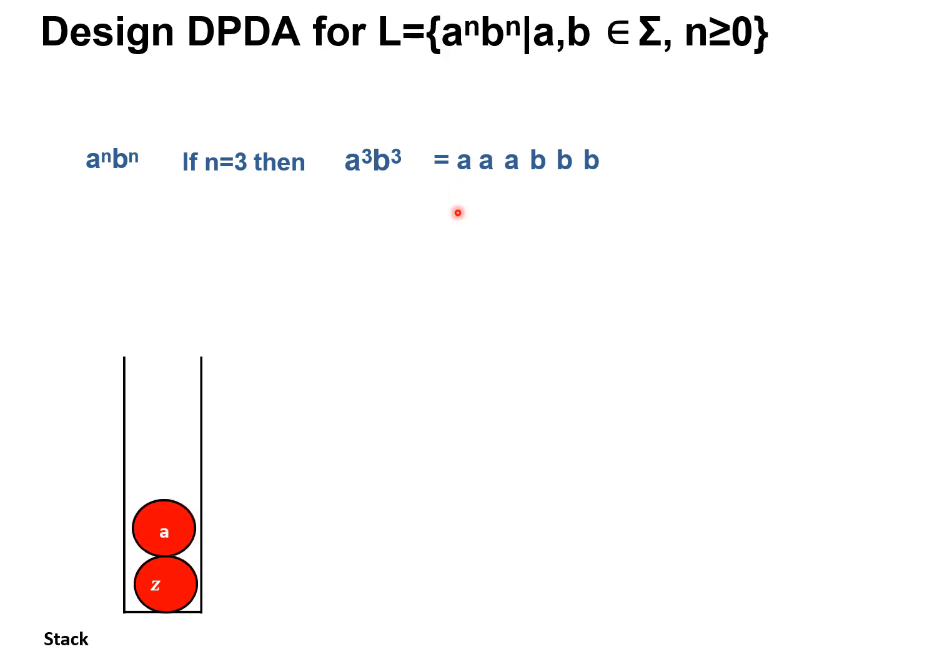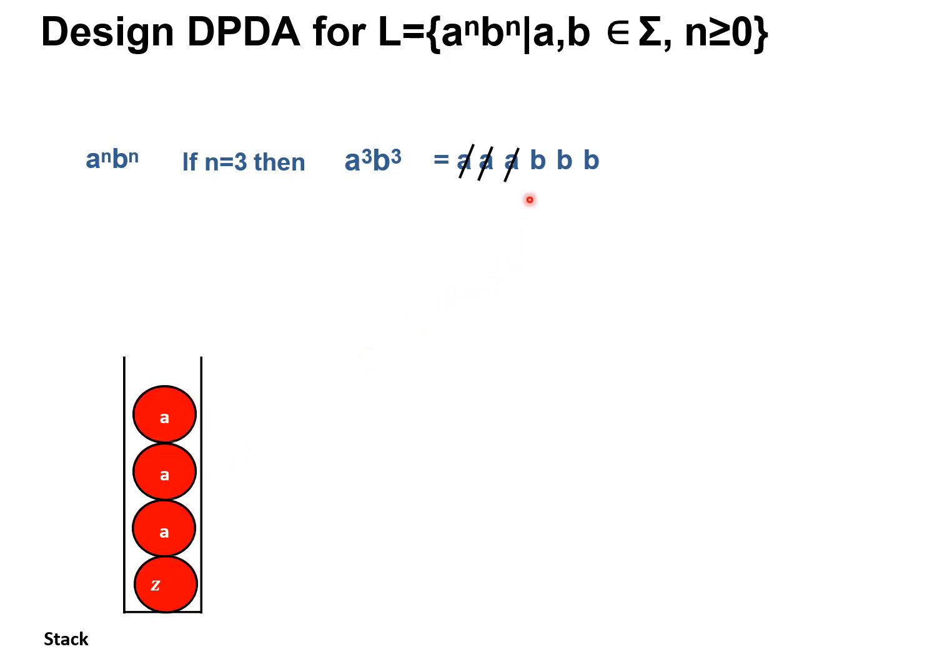A. So keep on pushing. The first A is pushed onto the stack. The input pointer moves to the next symbol, that is also A. On top of the stack is A, input is A, so you push it. The second A is over. Again the input pointer moves to the third A. The top of the stack is A, and again push onto the stack.